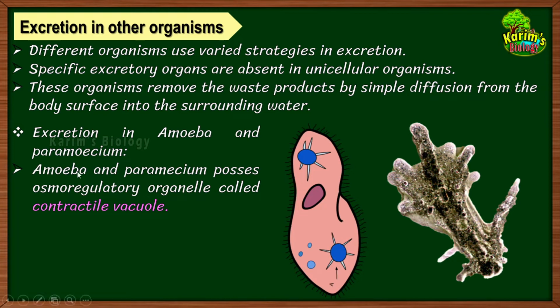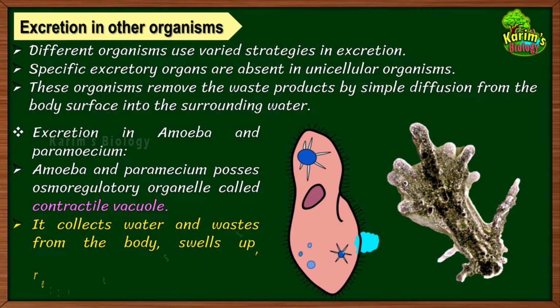So this organelle, the contractile vacuole, maintains the balance between the water content in the cytoplasm as well as the concentration of electrolytes in the cell. That is the major function of the contractile vacuole, and it can perform that function by the removal of excessive water or removal of the waste material from the body. Now let us see how the contractile vacuole can perform that process.